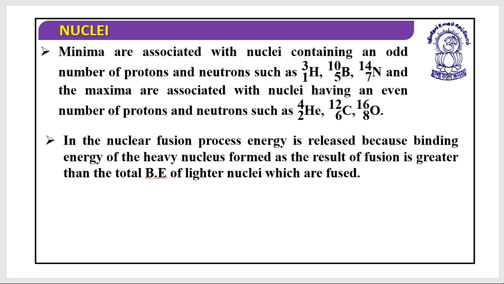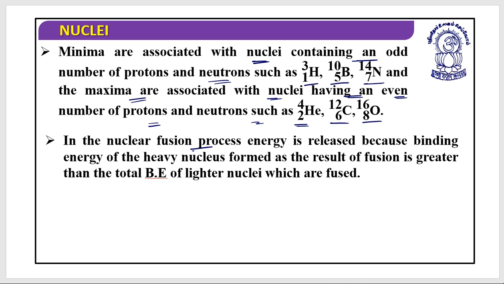Minima are associated with nuclei containing an odd number of protons and neutrons such as 1H3, 5B10 or 7N14, and the maxima are associated with nuclei having an even number of protons and neutrons such as 2He4, 6C12 or 8O16.